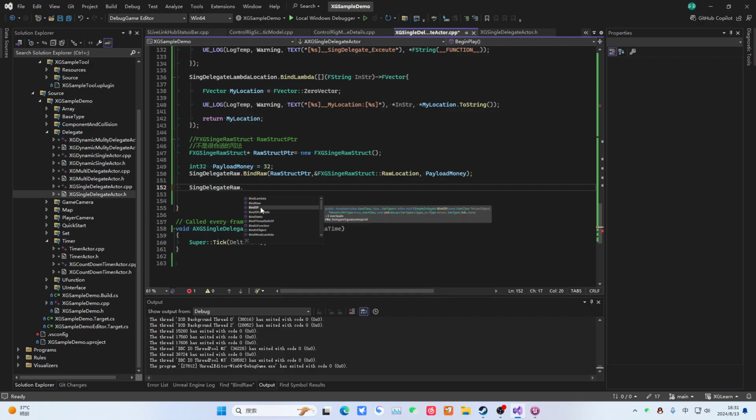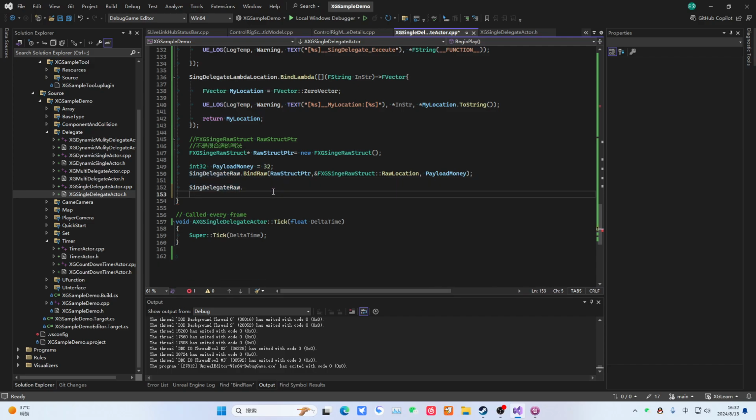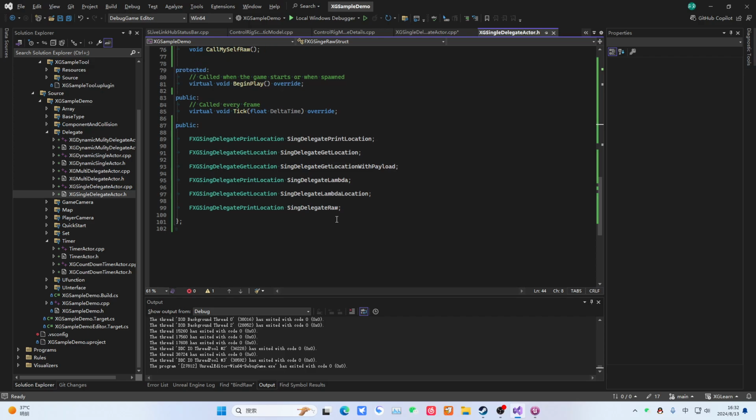It is bound to SP. It should be bound to something like a smart pointer. Then we can do it this way. We should write it like this. Here we will continue using our most original one. Then we call it SP, Smart Project. Let me spell out the name for everyone.